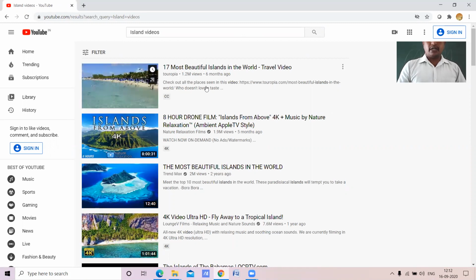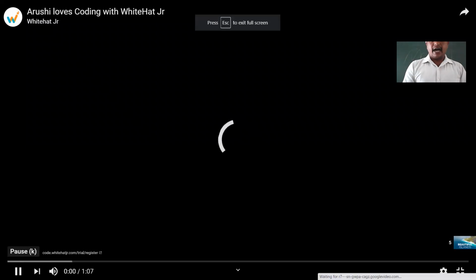An island is a piece of land surrounded by water. Dear students, what is meant by an island? An island is a piece of land which is completely surrounded by water, right?